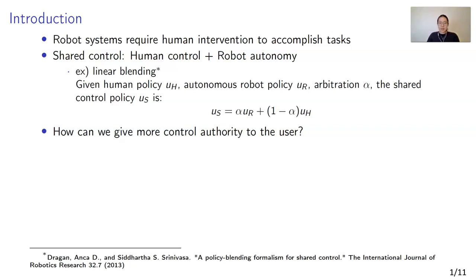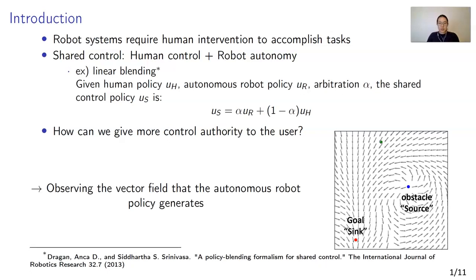A common method is linear blending between policies where the arbitration is dependent on the confidence of the user prediction. However, mixed preferences from the users were reported, with some users preferring control authority over efficiency. Also, with poor intent prediction, the robot assists strongly towards the wrong goal, and the user fights against the assistance rather than gaining help. So how can we give more control authority to the user?